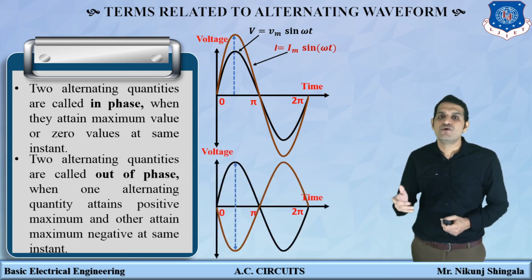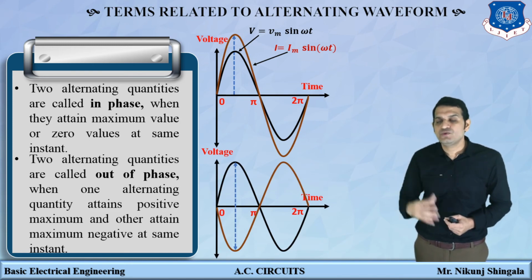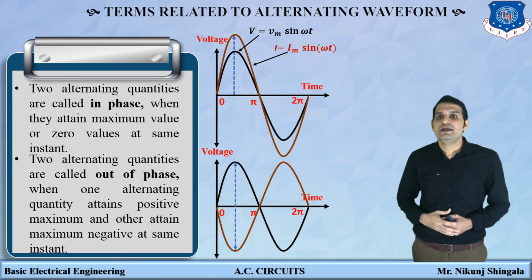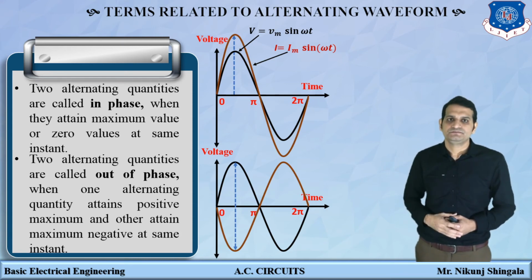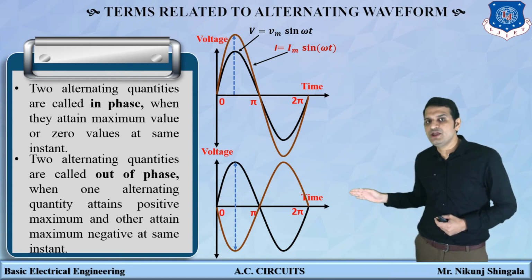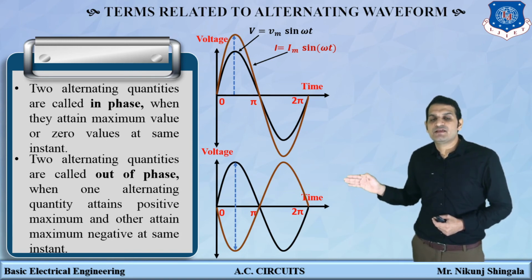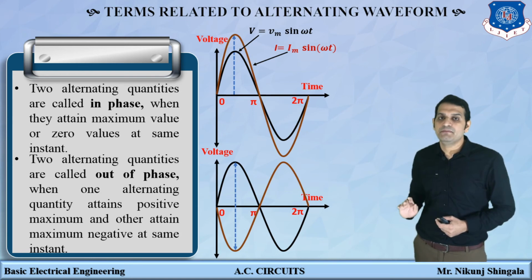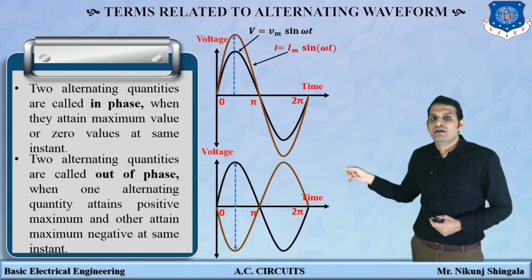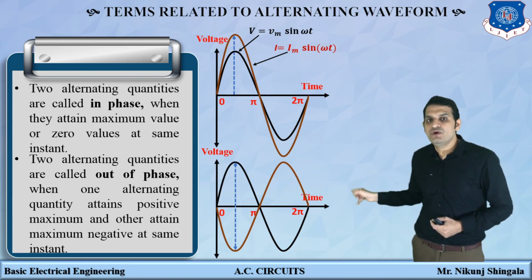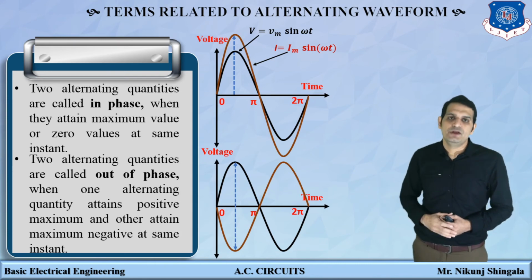Now the next one is out of phase. Two alternating quantities are said to be out of phase when one attains maximum value and the other attains negative value at the same instant. Here, both are not attaining maximum or minimum value at the same time, but when one waveform attains maximum value, the other attains minimum value.